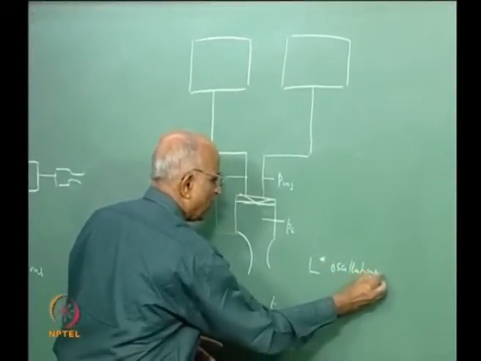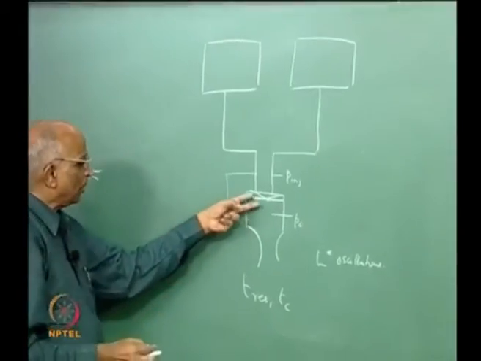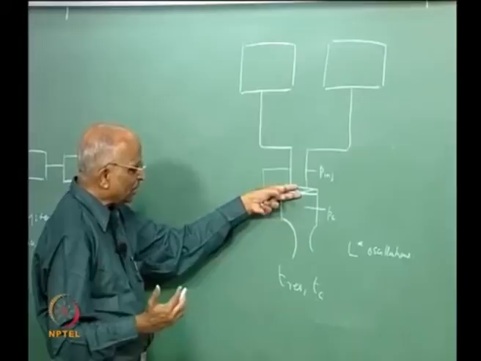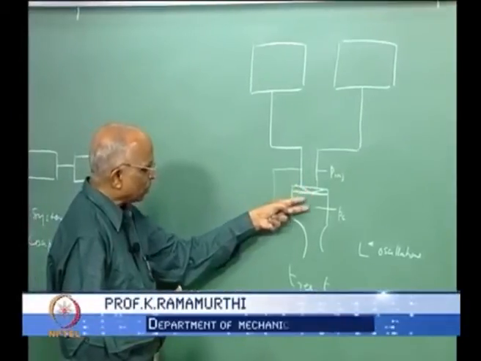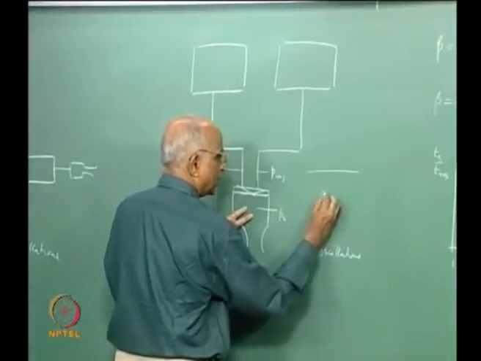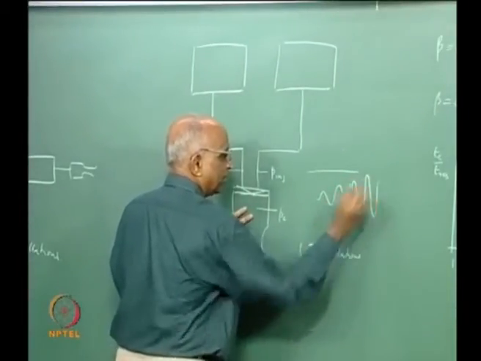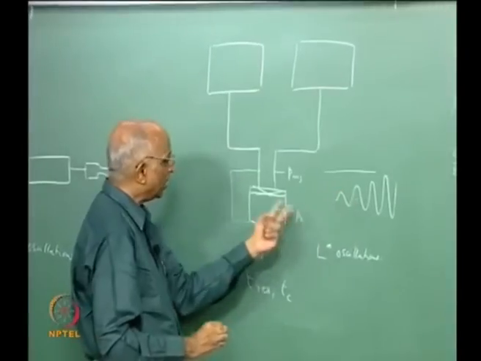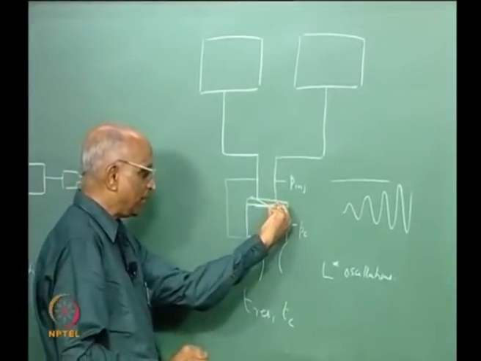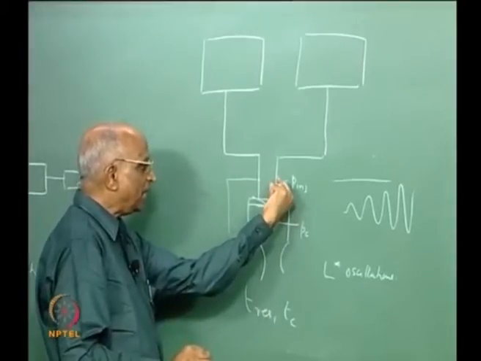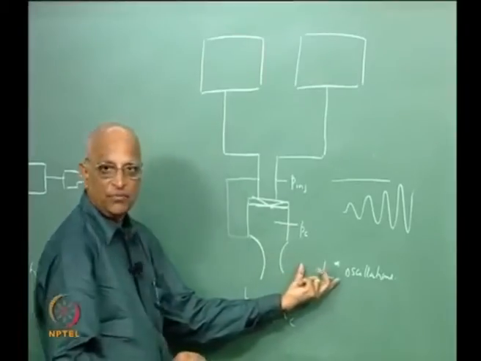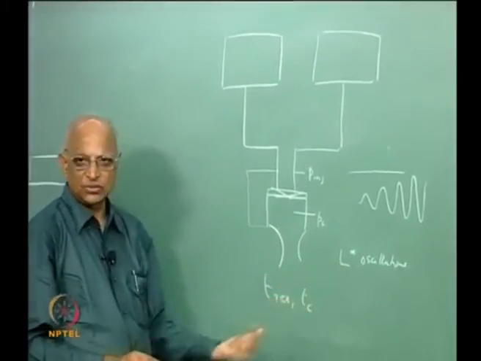All we have seen is that when the injector pressure drop is less than some threshold value, then instead of having a steady value of pressure, it is quite possible to get a diverging pressure. These oscillations are linked to the feed system, because the feed gives you the pressure drop. If I have a very high pressure here, I will not get these oscillations, and therefore they are known as feed coupled oscillations or L star oscillations.